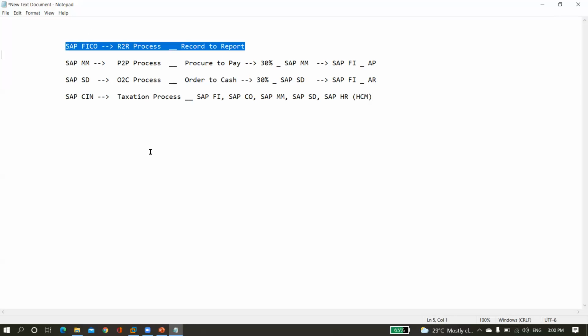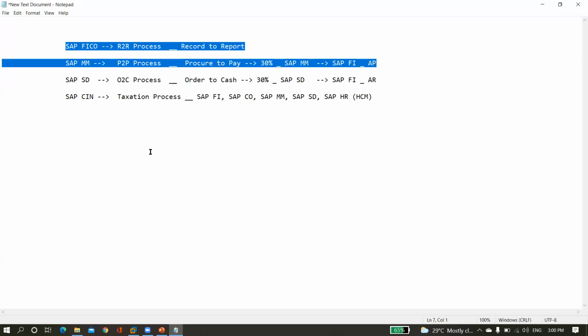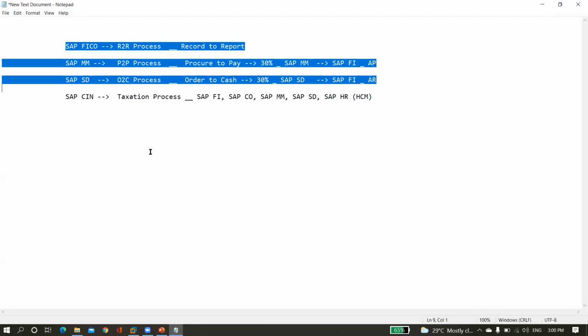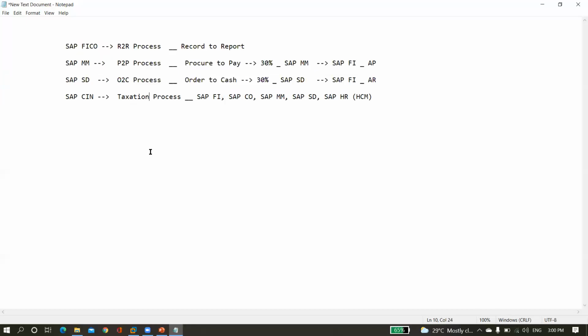First one is R2R we must know, continuing P2P we must know, OTC we must know, and continuing SIN we must know. That's the logic, right? These four processes you should know: R2R, P2P, OTC and the taxation process, right? Then the continuation.